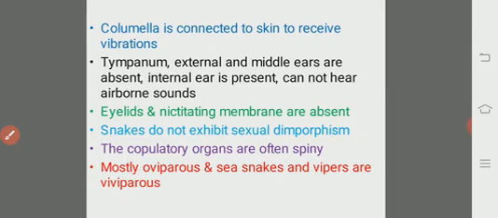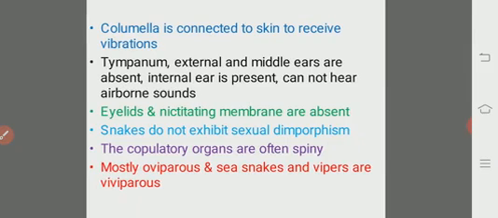Then the columella is connected to the skin to receive vibrations. Columella auris is a small organ which is present in the inner ear. That is always attached to the skin, and thereby it can receive the vibrations from the earth.